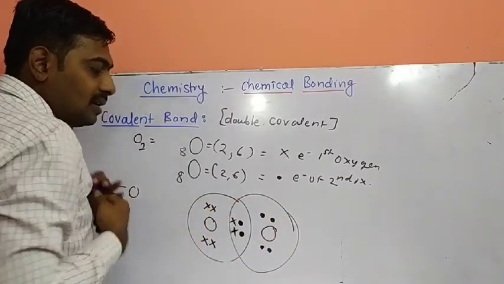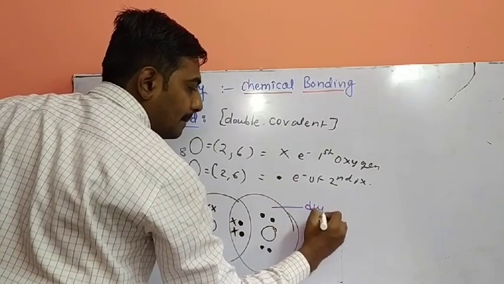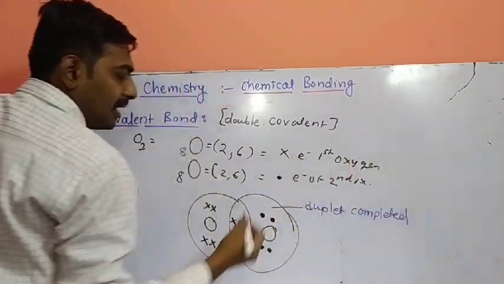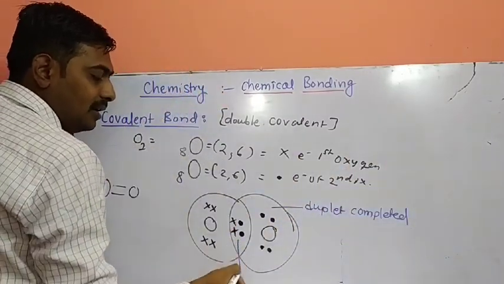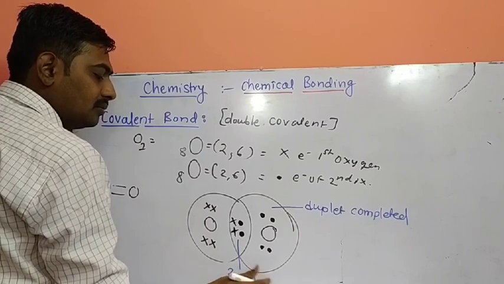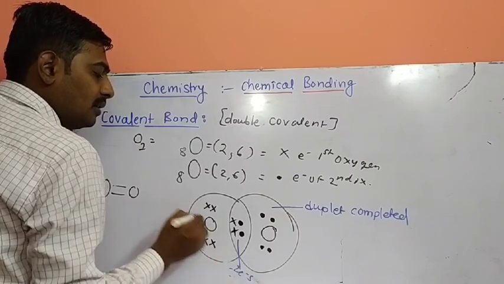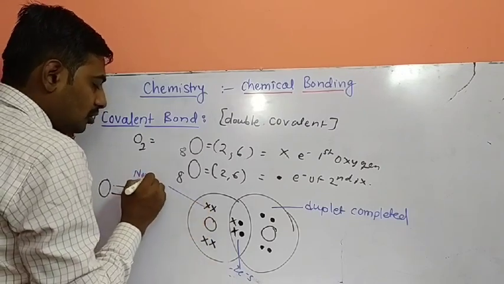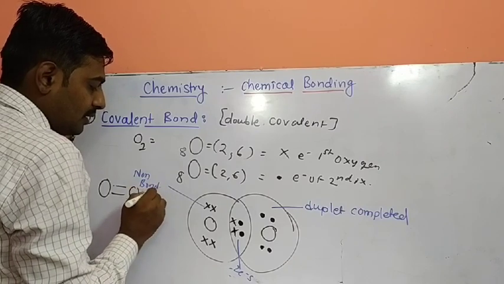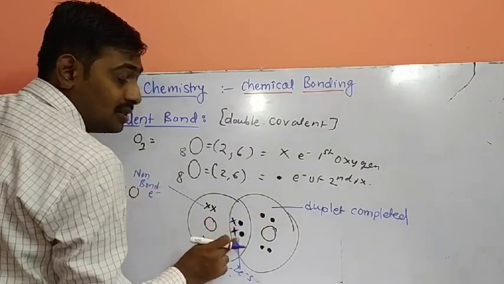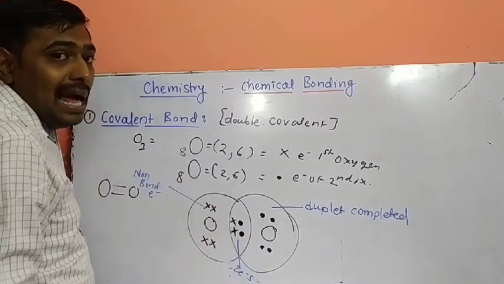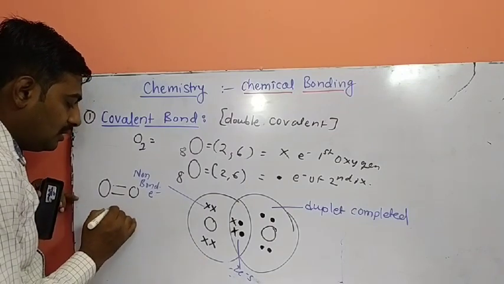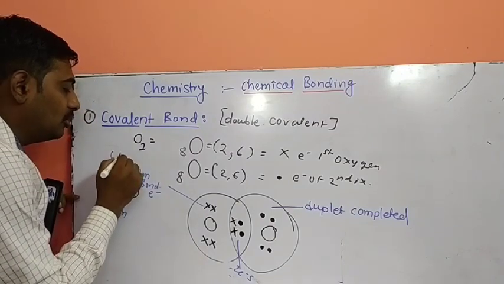So oxygen completes what? Octet. Octet completed. And here again octet completed. Here 2 electrons are shared, here 2 electrons are shared. What type of electron is this? Non-bonded electron. And this is which type of electron? This is bonded electron. My question is, what is the number of lone pairs? Non-bonded electrons are also called lone pair electrons.